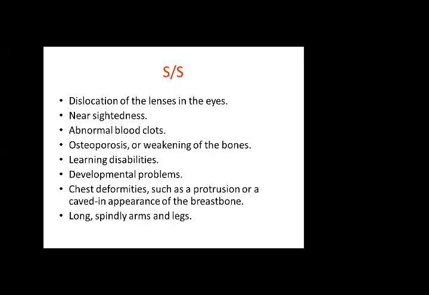The chest does not look normal. It either looks caved in, or there is a protrusion, more prominent outside, and long spindly arms and legs. So the appearance is not normal. Whenever you find anything away from the normal, you should suspect some disease.